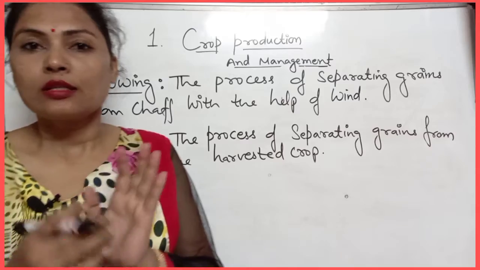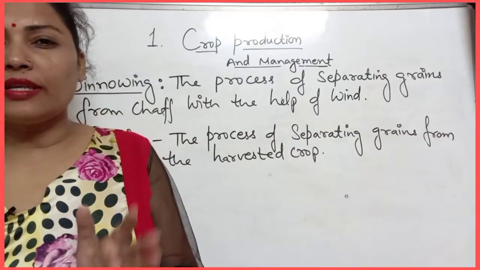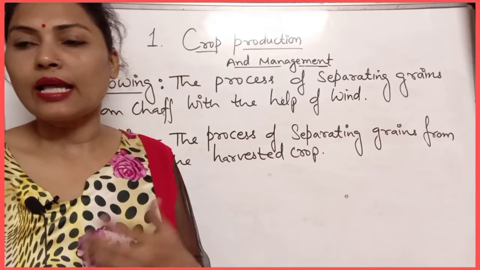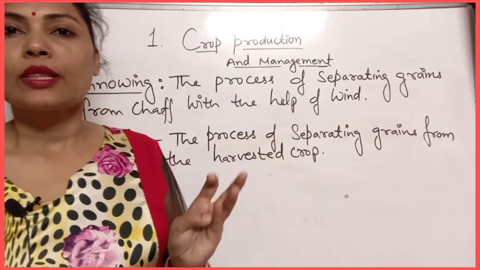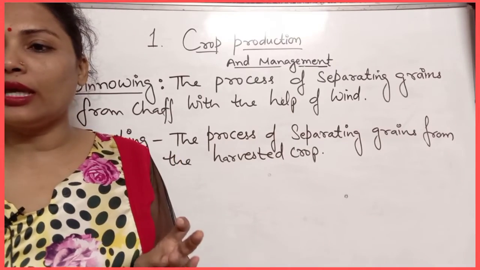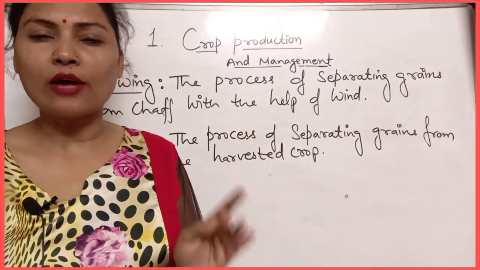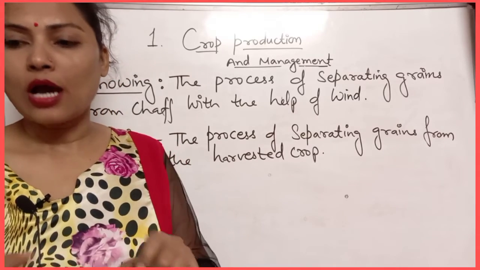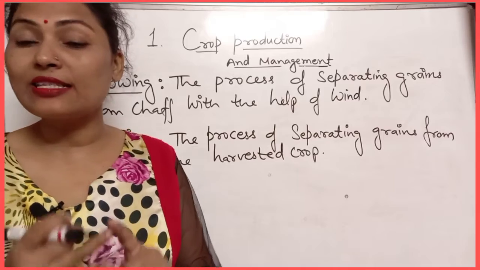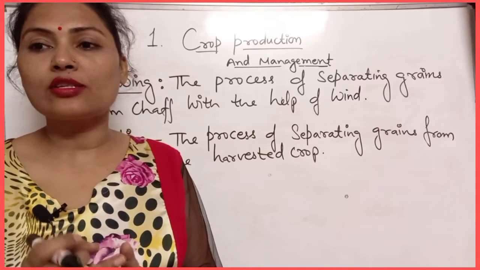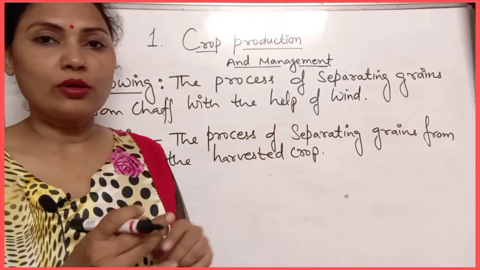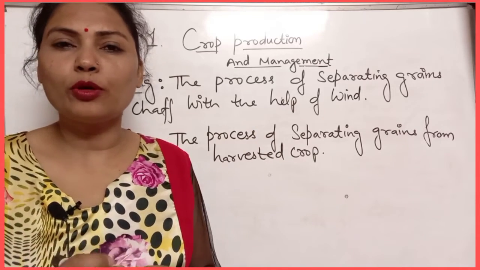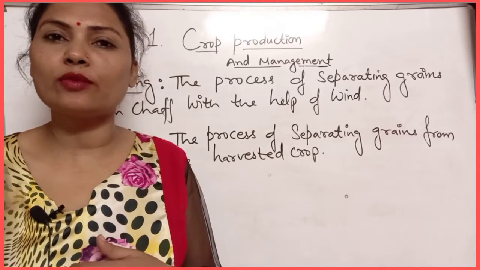You know that the basic agricultural activities undertaken in crop production are in sequence: the preparation of soil, then seed sowing, after that manuring, after manuring irrigation, then weeding we should do, after that harvesting, and last one is storage. We can store grains or seeds, mainly cereals, to protect them from pests, insects and moisture.